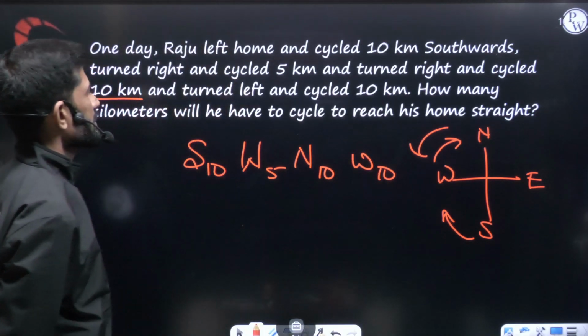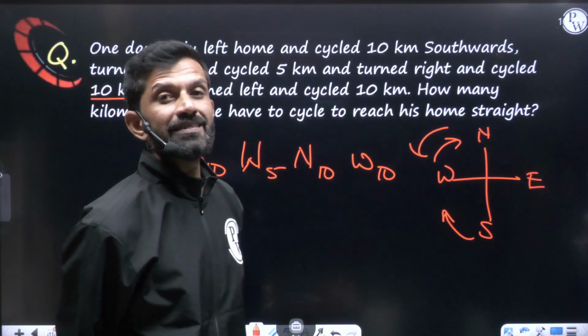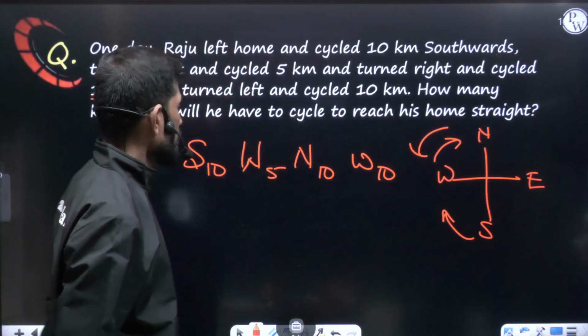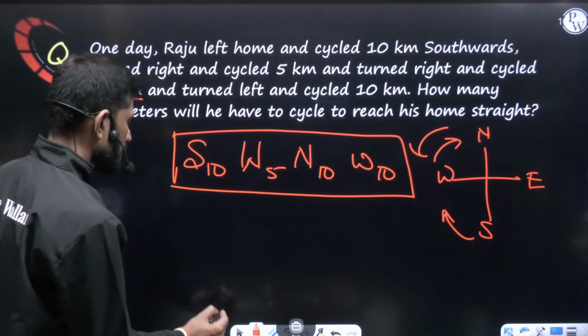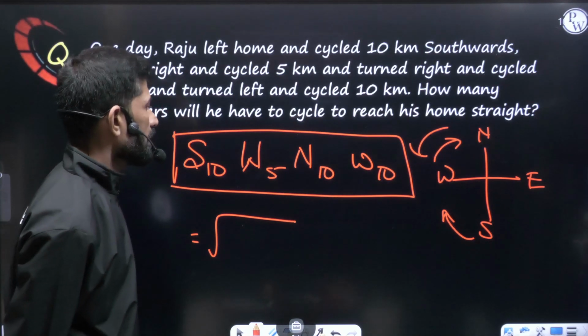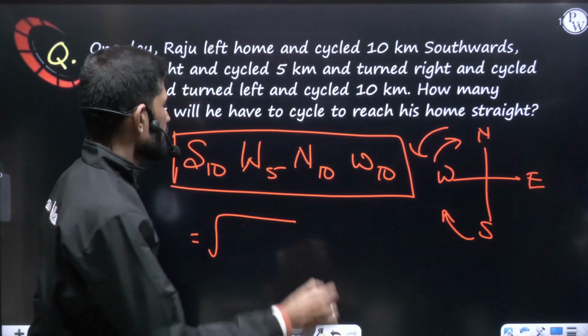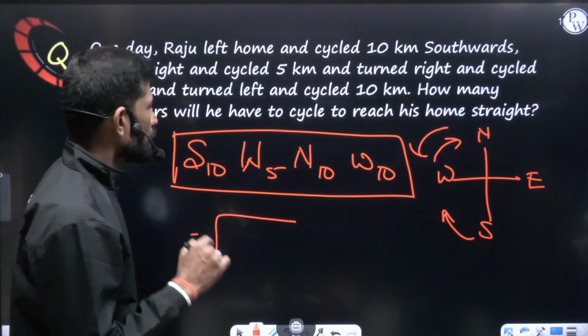How many kilometers will he have to cycle to reach his home straight? Meaning how far he is from the starting point, how far he is from the origin, we have to find with this data. So it is as simple as that: root over horizontal square plus vertical square. If we talk about horizontal, here west is 5, west is 10. Overall no east is there, so west it will be 15.